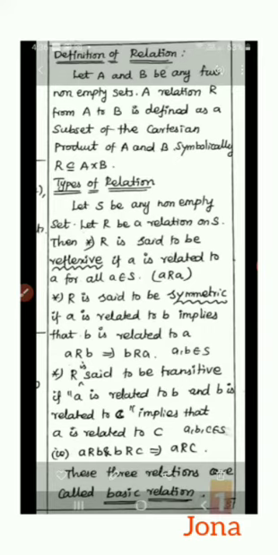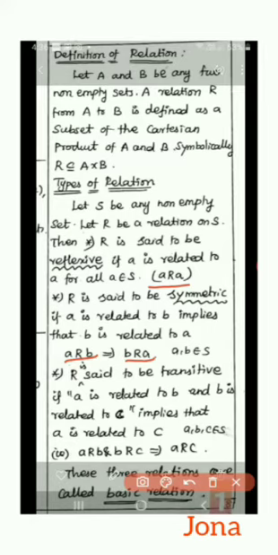Then R is said to be reflexive if A is related to A. If A R A, that means A relates to A. The second one, symmetric. R is said to be symmetric if A is related to B, which implies that B is related to A. If A R B implies B R A, we can say this relation is symmetric.